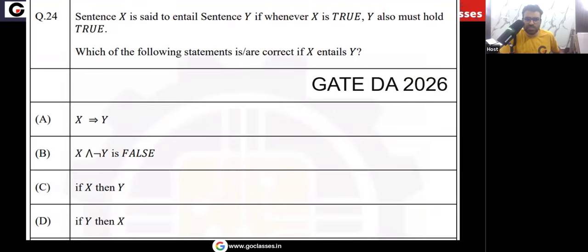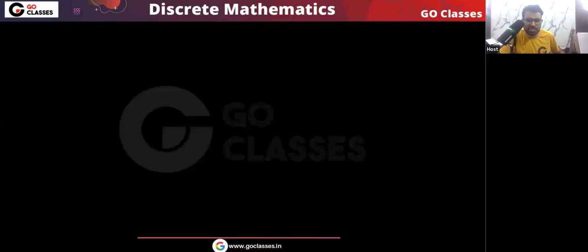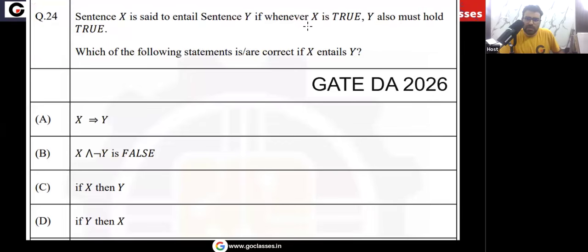So a new definition is given to you. We say that X entails Y. What is the meaning of this statement? It basically means that whenever X is true, then Y must be true.